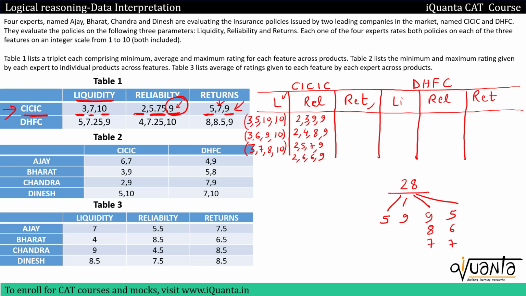If I go below it, I'll be getting 6, 8, 5, 9, which will be again similar to these. So let me write down possible ratings given by 4 experts in returns to this company CICIC. So I'll have 5, 5, 9, 9 as a possible case, then 5, 6, 8, 9, and then 5, 7, 7, 9. No other case would be possible. So that's it. I have completed it for CICIC.